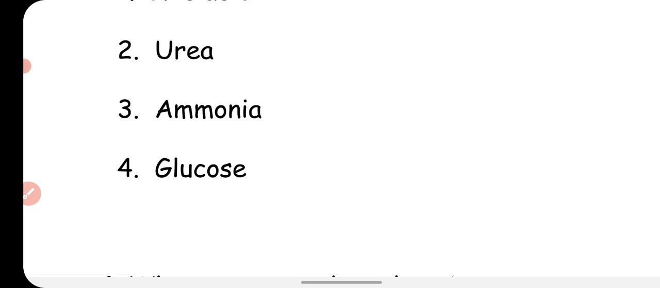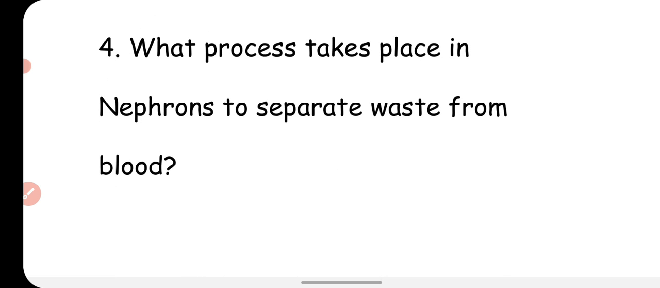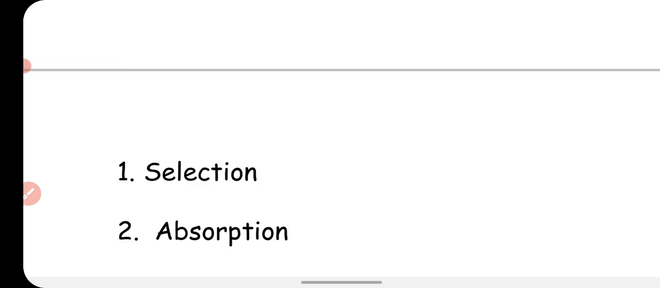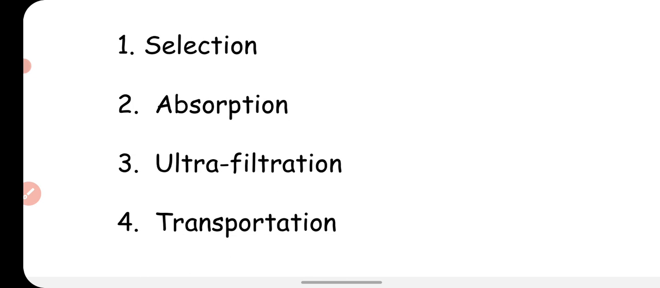What is the main excretory product found in the human body? Urea. Okay, next question is, what process takes place in nephrons to separate waste from the blood? So we talked that the nephrons are the functional unit present in our kidney which separate the waste from the blood. So what process takes place in the nephron? The options are selection, absorption, ultrafiltration, transportation.